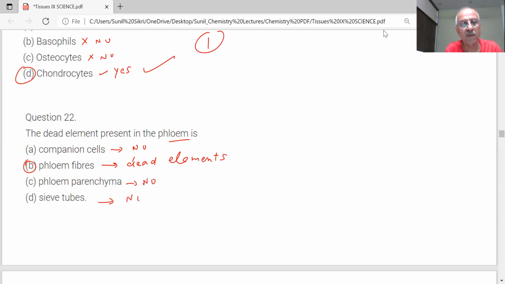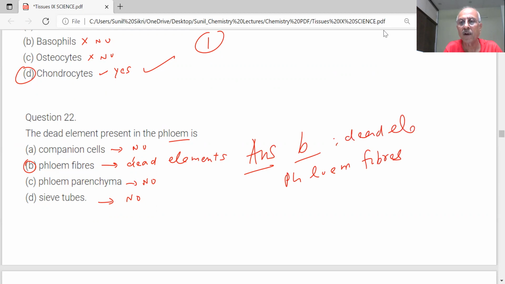Sieve tubes? No. So the only answer is B. The dead elements are present in phloem fibers. That is the correct answer.